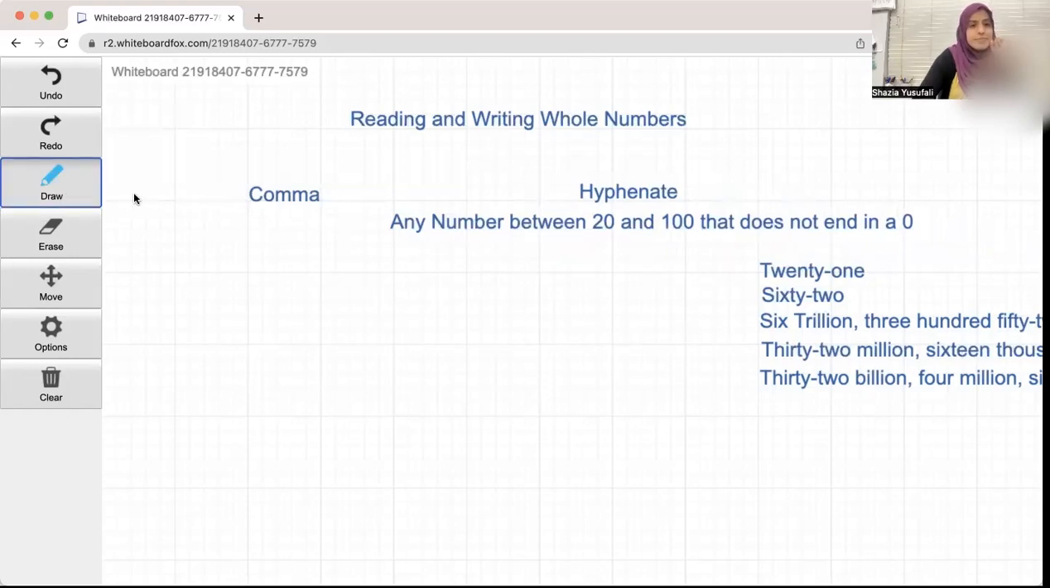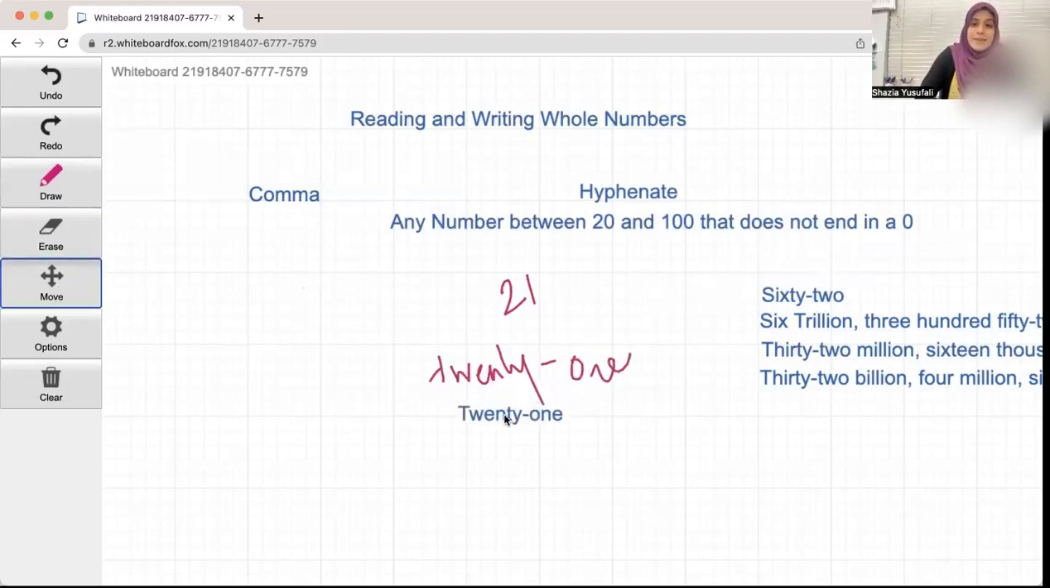Sorry, my cough is not being nice to me, but if I were to write the number 21, how do I write this in text? I would write 20-1. I know I have bad handwriting, that's why I should have something written out nicely for you. 21. You see the hyphen there?